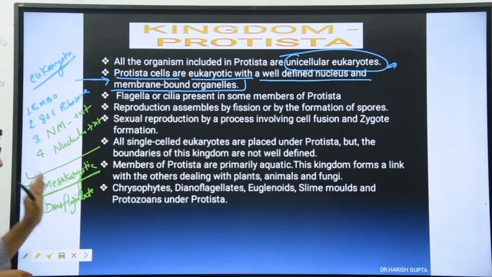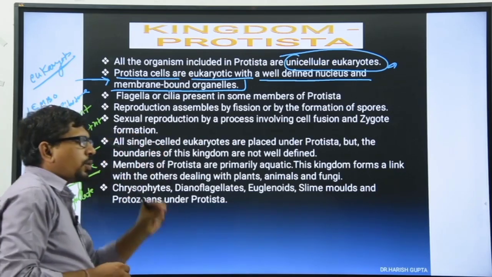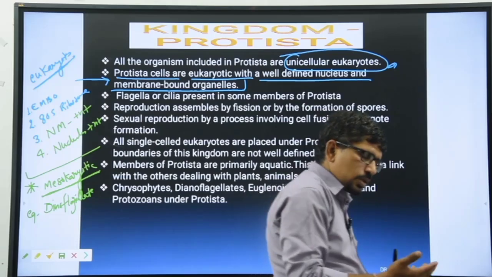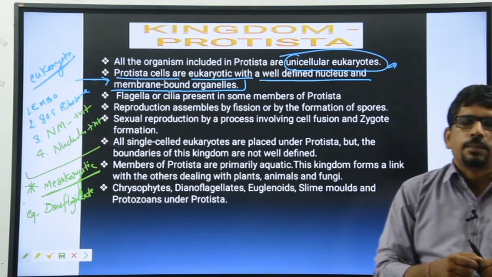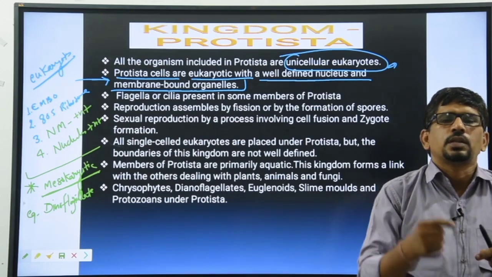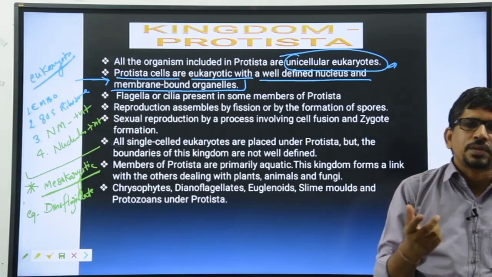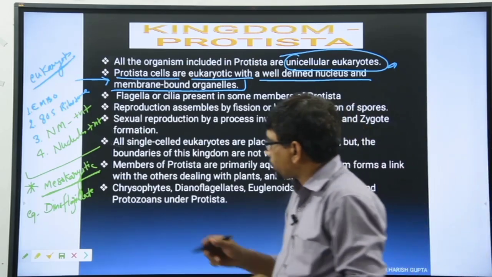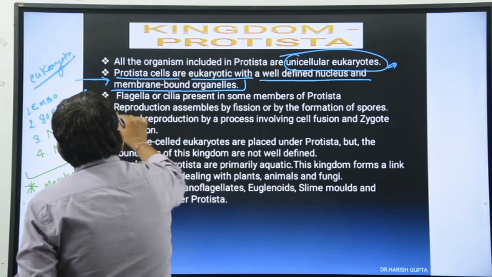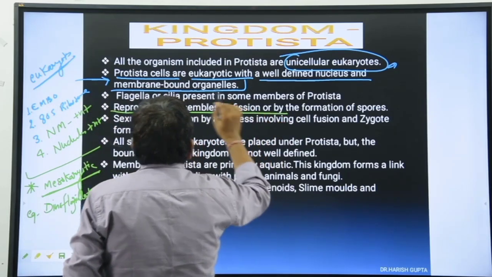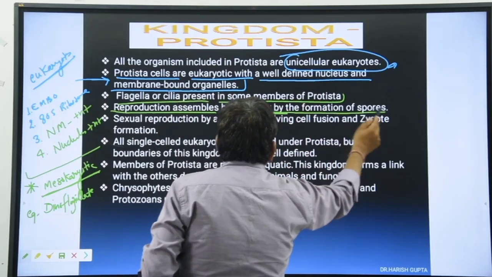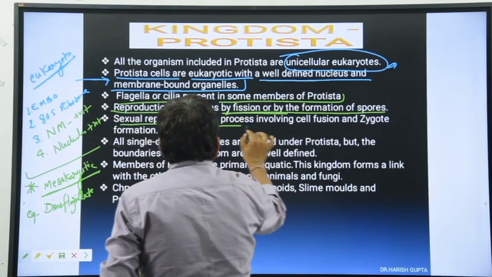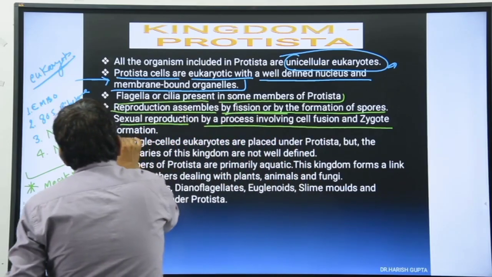Second, some members of the Protista are mesokaryotic, where the histone protein is absent in their DNA. Only some members, but the maximum members contain well-developed chromosomes. Clear? Next, reproduction is assisted by fission. Flagella or cilia are present in some members of Protista. Fission, by the formation of spores. Sexual reproduction by a process involving fusion and zygote formation.